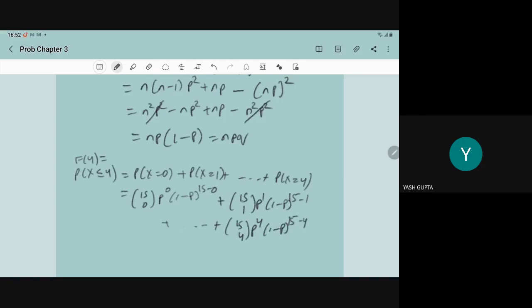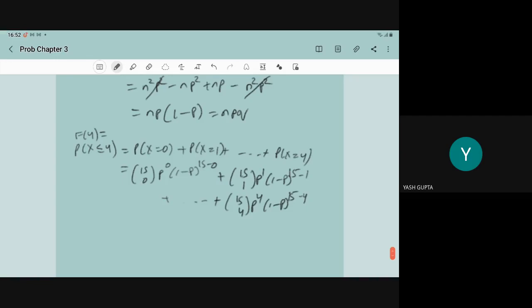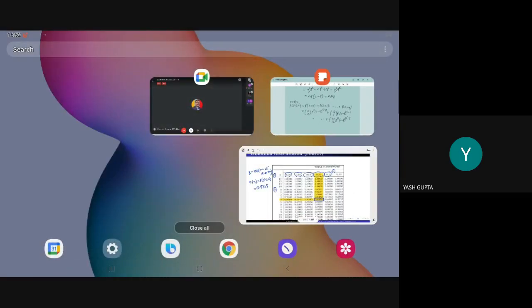So it is a little tedious to compute for different values. So we have the compiled table for the CDF, and from that you can write it directly.